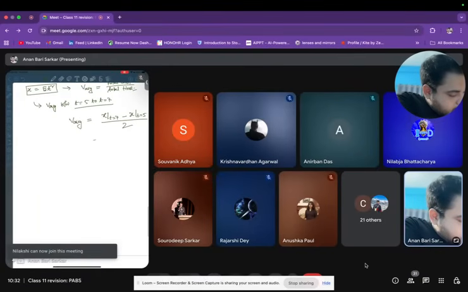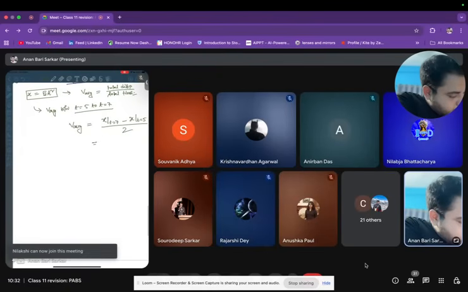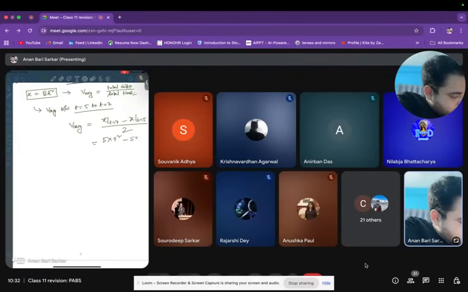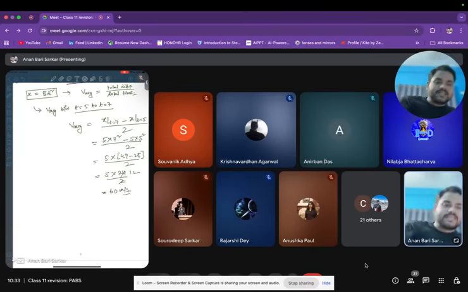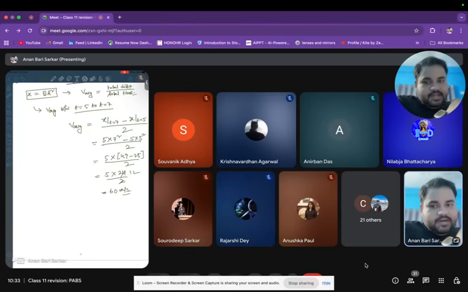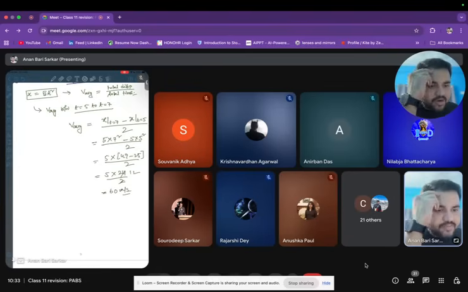And what is your average velocity in this case? 5 into 7 square minus 5 into 5 square by 2. 5 into 49 minus 25 by 2, 5 into 24 by 2, 60 meter per second. The need was to understand the average velocity between t is equal to 5 to t is equal to 7.